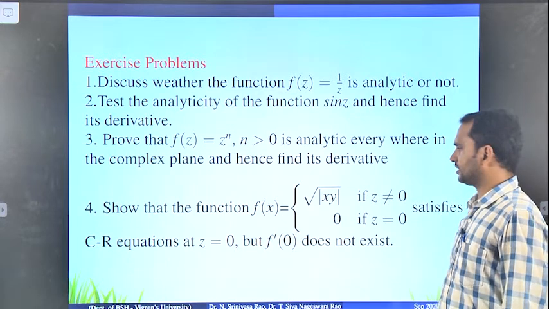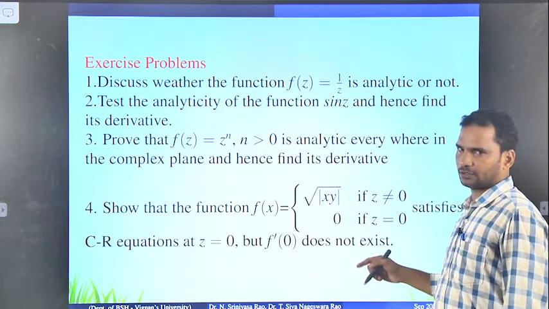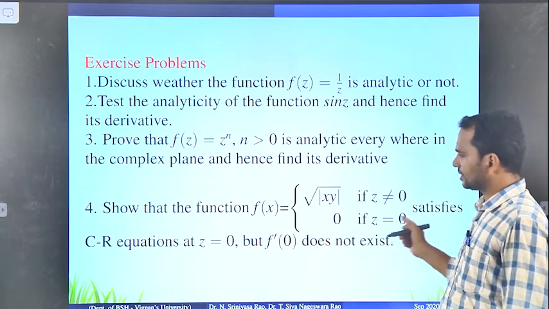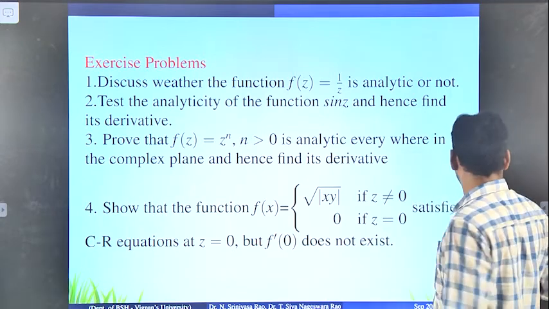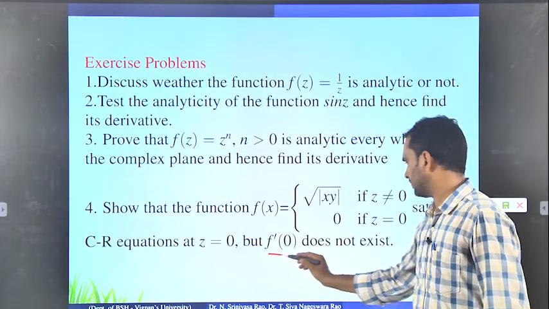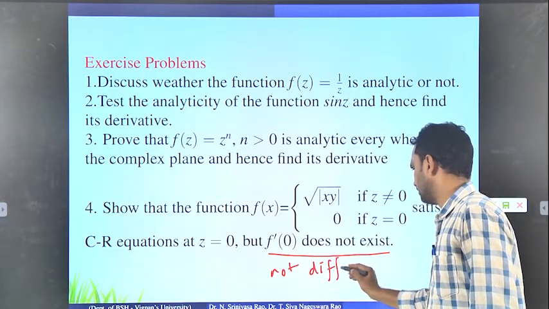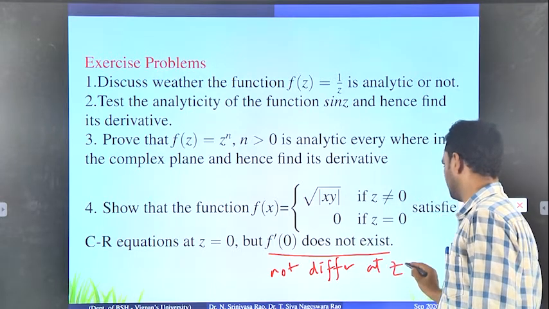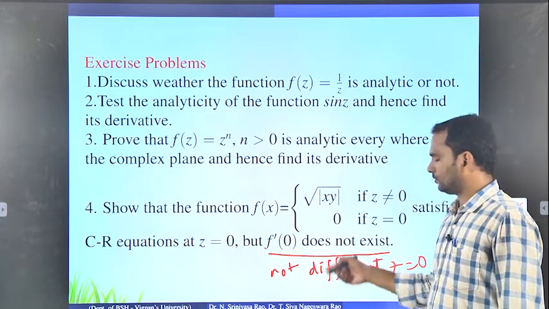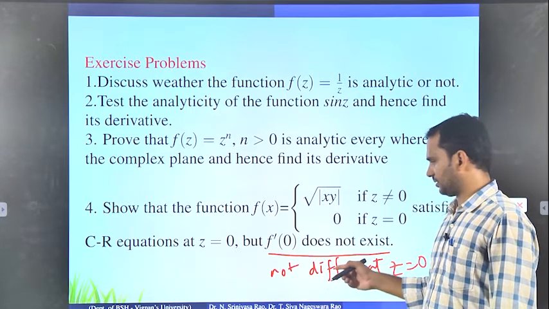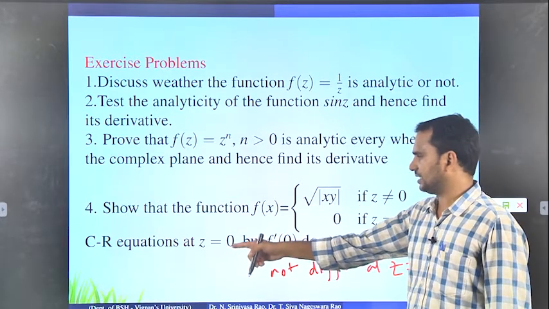Show that the function f of z equals square root of xy if z not equal to 0, and 0 if z equals 0, satisfies the CR equations at z equal to 0, but f dash of 0 does not exist. f dash of 0 does not exist means it is not differentiable at z equal to 0. For this we already proved something; we are checking a limit concept. First, the question is to show that this function satisfies the CR equations.